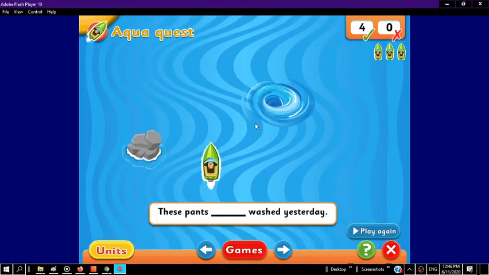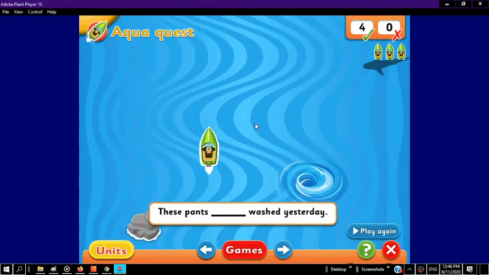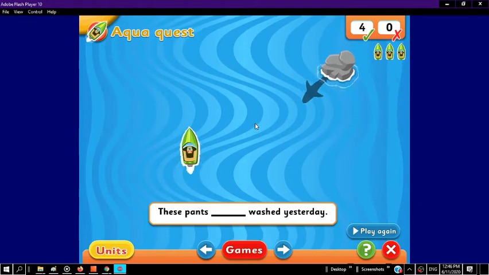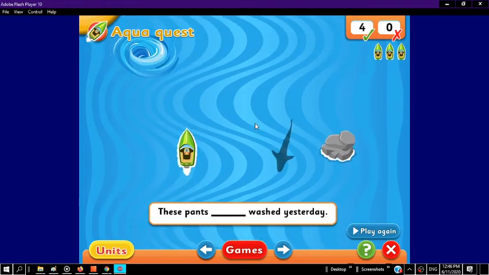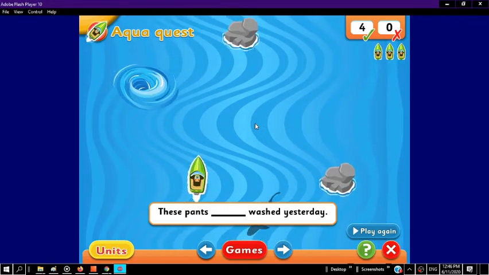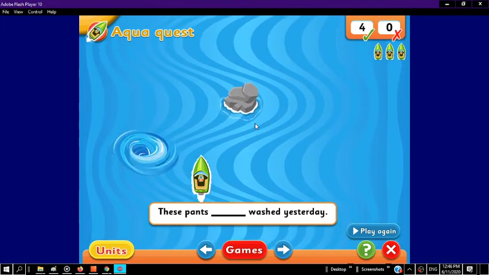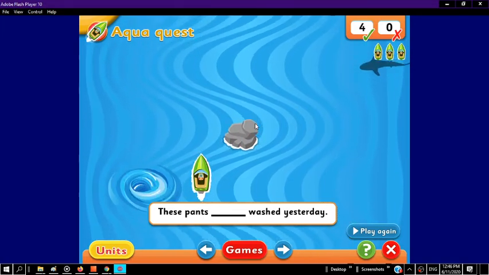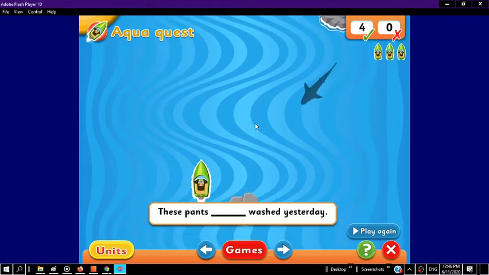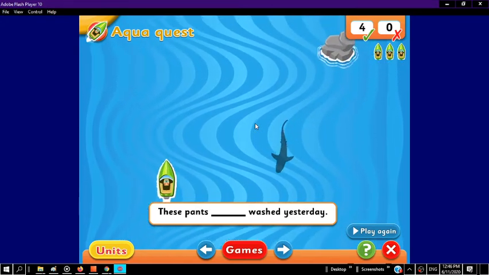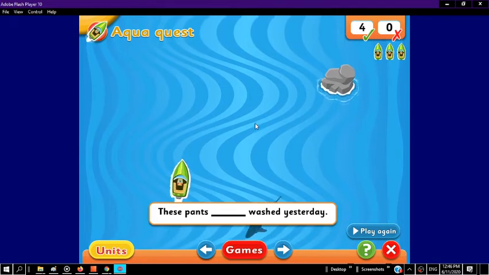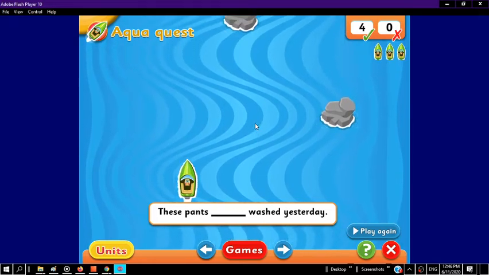Okay. Let's get rid of this whirlpool. Go right in between the rock and dodge the shark that's in our waters. The sentence says, these pants blank washed yesterday. These pants, we're looking for a past tense verb. Was, were, weren't. What would make the most sense inside of that blank?